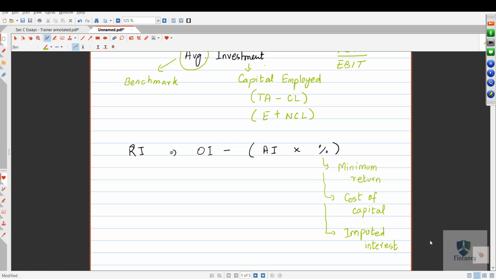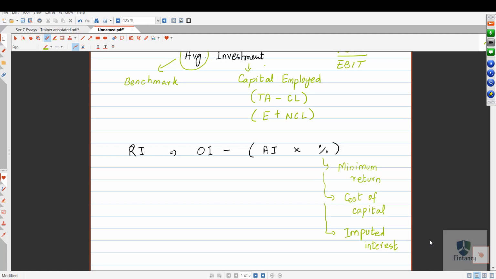Getting it? So basically the objective is what? The objective is to make money more than the minimum return. So if investor is saying I need 15% minimum, you should strive to make 16%, 17%, 18%, and that's where you get the bonus. Question: What will be done with the extra return? Definitely the manager will get bonus. So the companies can make this policy, for every extra percentage above 15%, we will give you this much bonus. Now see, there is a chance of fraud here, and definitely many frauds happen.